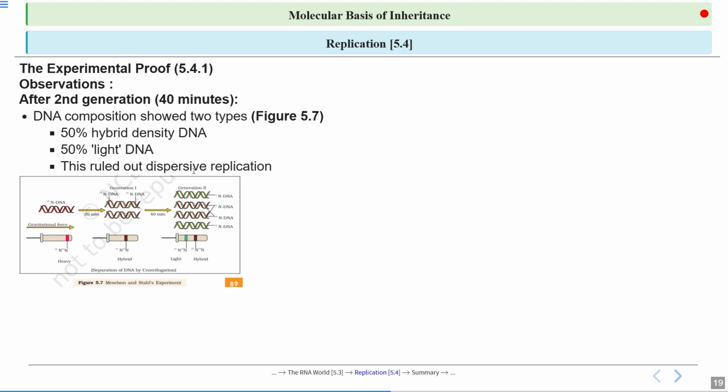And all new DNA is green because it is synthesizing in a medium where there is light isotope of nitrogen. That's why it is showing 50% hybrid as well as 50% light. What if we calculate after 60 minutes? 75% will be light DNA and 25% will be hybrid density. Just like that. After 80 minutes, 12.5% will remain hybrid. Like this only.